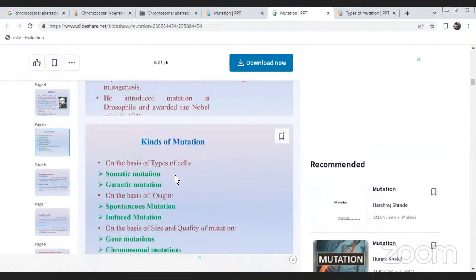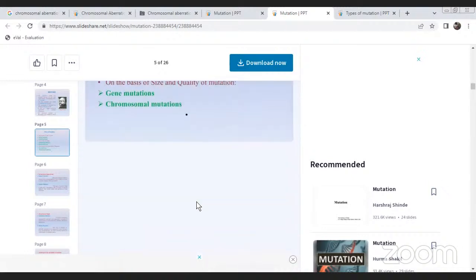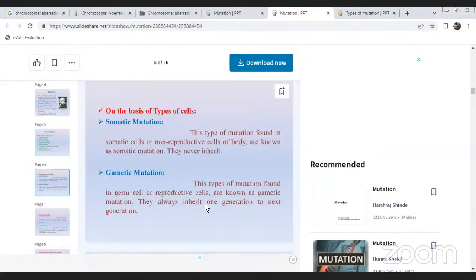Types of mutation. On the basis of cell type, there is somatic mutation and gametic mutation. On the basis of origin, there is spontaneous mutation and induced mutation. On the basis of size and quality, there is gene mutation and chromosomal mutation. These are the different kinds of mutation.